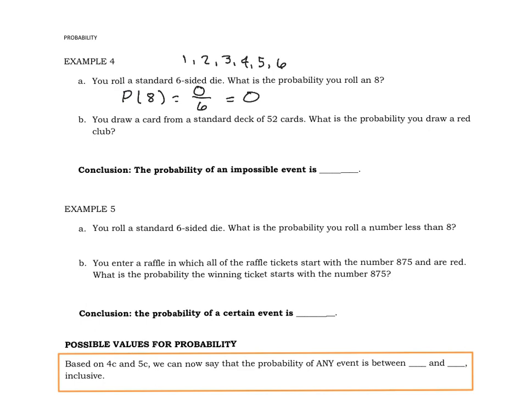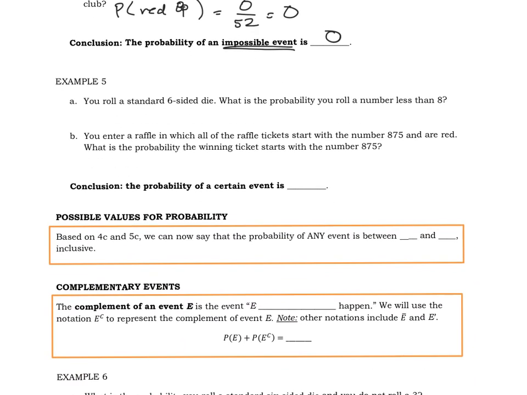You draw a card from a standard deck of 52 cards. What's the probability you draw a red club? Well, there is no red club. Our clubs are black in a standard deck. So red club, 0 out of 52. Again, that's 0. So our conclusion is the probability of an impossible event is always going to be 0. All right, well, that's our lower bound. Let's see what we can figure out about our upper bound there.